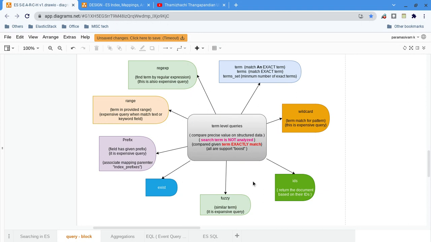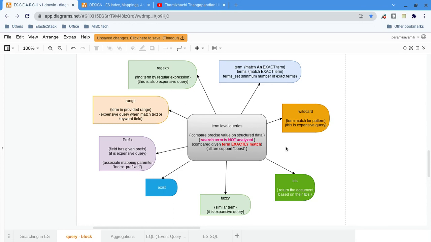Here we have almost 10 types of term level queries, and all the queries support boost, so you can give a boost value. It is useful whenever we have more than one query in a single request, that is, a compound query.